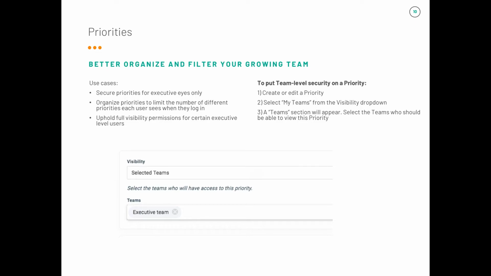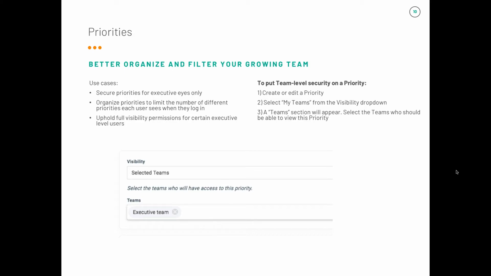This means that you can create priorities within a line, for example, just for executive eyes only. Additionally, you can organize priorities to limit the number of different priorities each user would see when they log in, to ensure everyone is focused on the right things. One great thing about this is that you can give visibility to multiple teams at a time, so you can always add the executive team to uphold full visibility permissions.